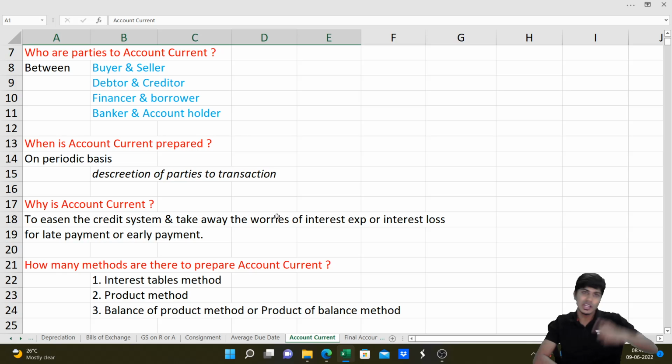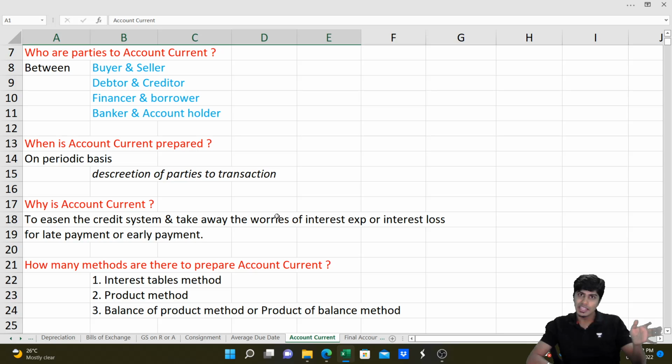So paying money early is again a problem. Why? If I start taking money from you early, you would lose out on interest. You would want to pay the money only on the due date. Who wants to pay money well before the due date? Nobody. So in order to ensure that, any goods that I sell to you, I'll treat as loan given. Any money that you give to me, you will treat as loan given. From the day I sell the goods, I'll go on computing interest. From the day you give the money, you will go on computing interest till the end of the period.